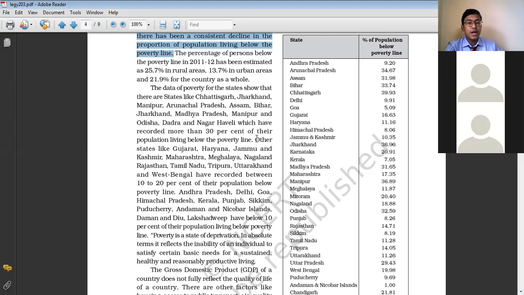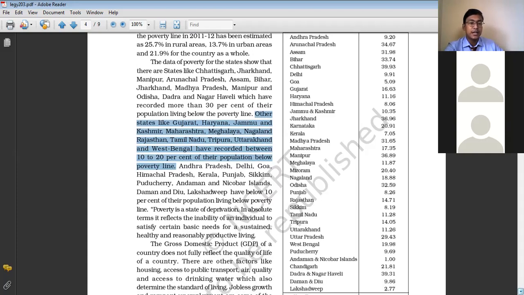Other states like Gujarat, Haryana, Jammu and Kashmir, Maharashtra, Meghalaya, Nagaland, Rajasthan, Tamil Nadu, Tripura, Uttarakhand, and West Bengal have recorded 10 to 20% of their population living below the poverty line. So we can say that these are the states which have a moderate level of poverty.